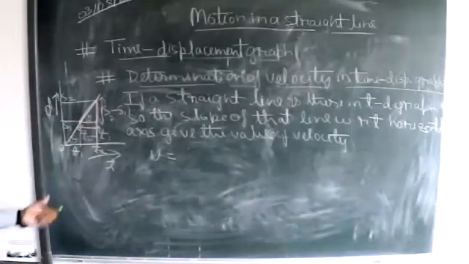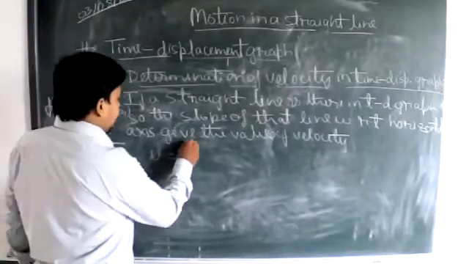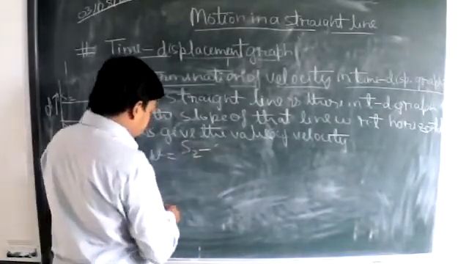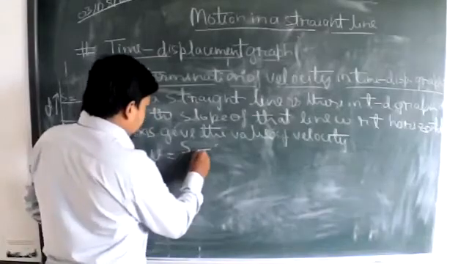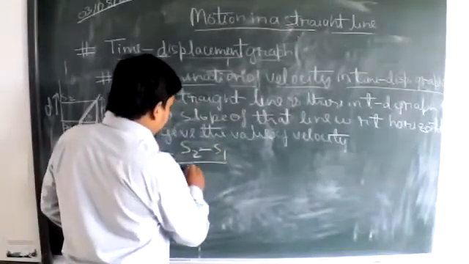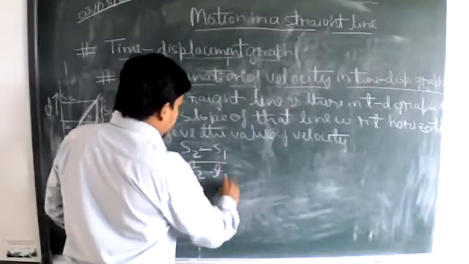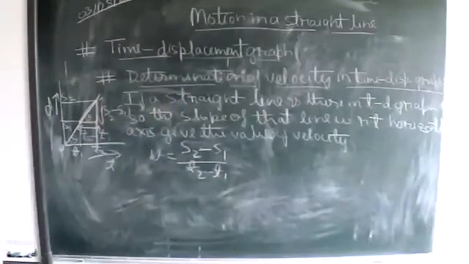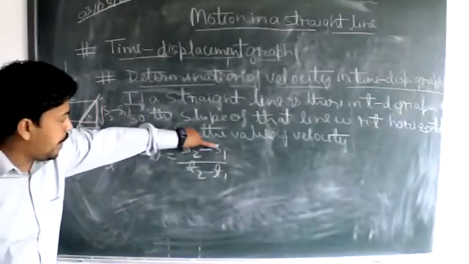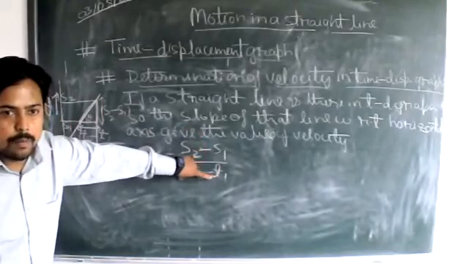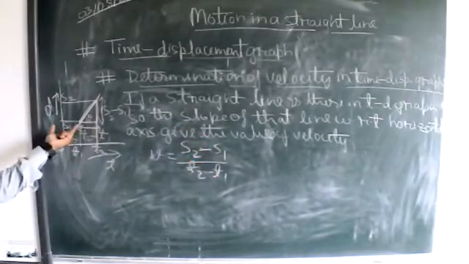So according to this, you can write here S2 minus S1 upon T2 minus T1. Like this, we write the slope, that is the perpendicular component upon the base of this triangle.